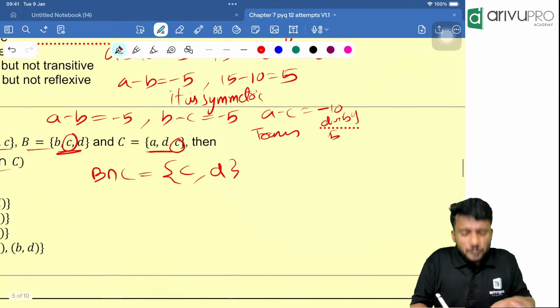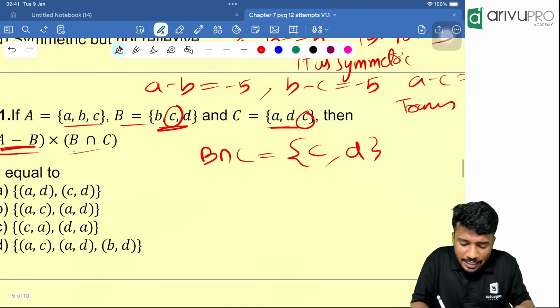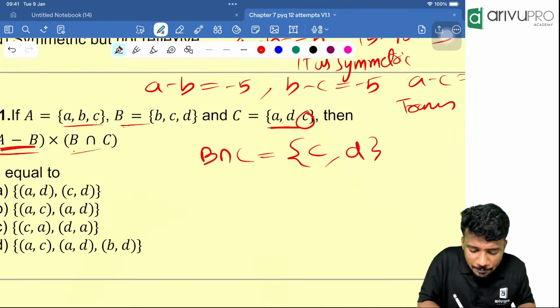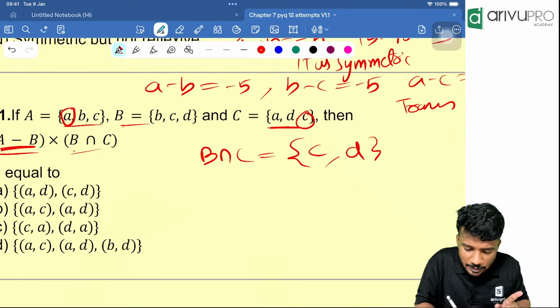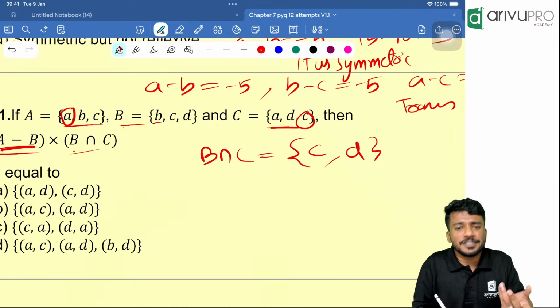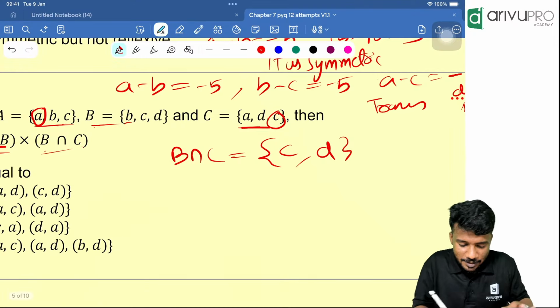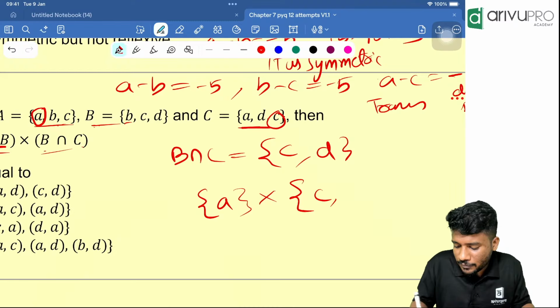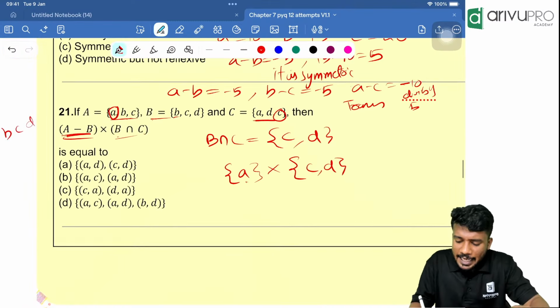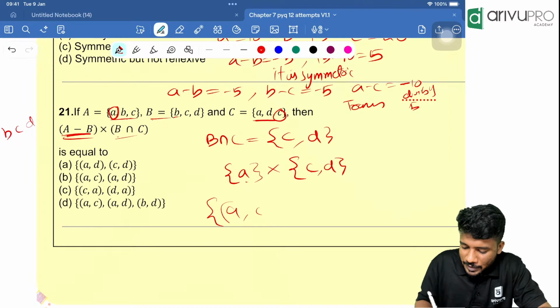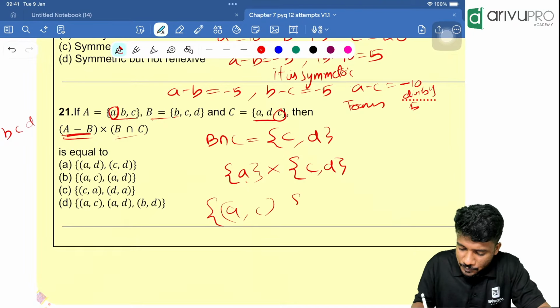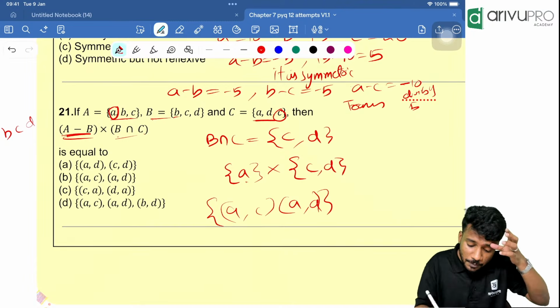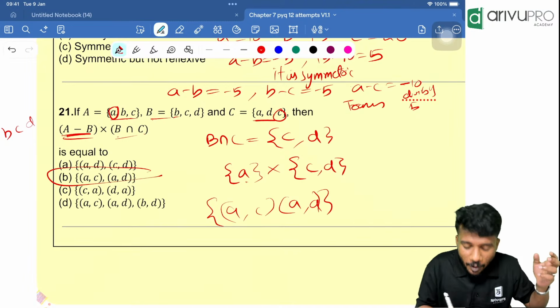Now A minus B. A minus B means what? Which are only present in A. What is only present in A? A is there, then B is there, C is there in both the terms. That means only A is there. So people, we need to take the Cartesian product of A and C, D. A into C is how much? AC. Then A into D is how much? A comma D. Which option is the answer? AC comma AD. Option B is the answer.